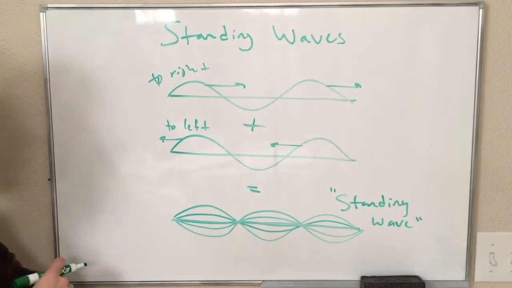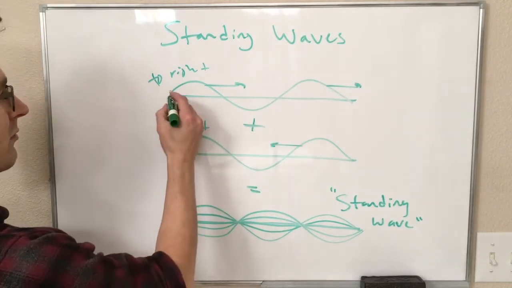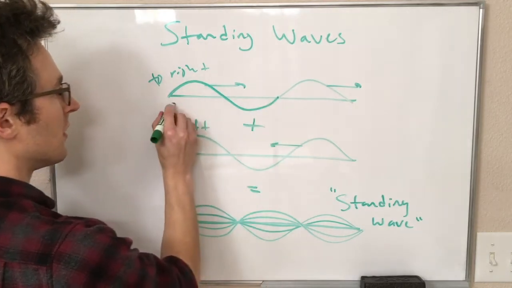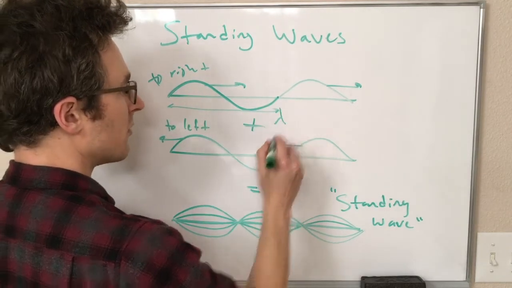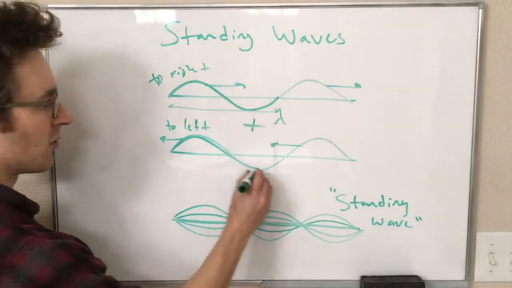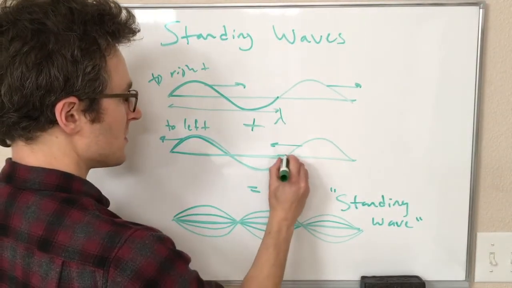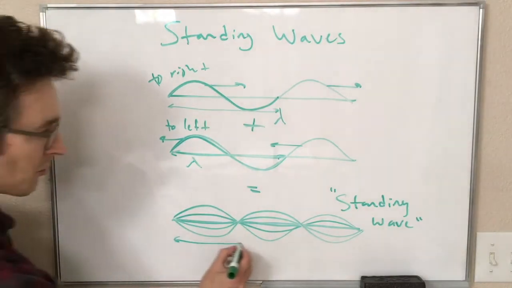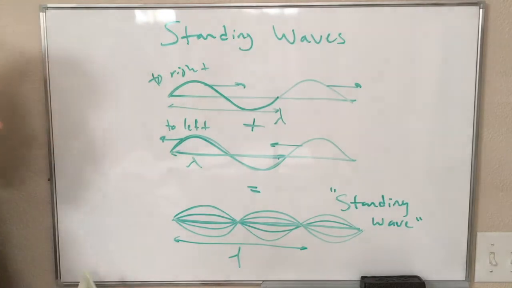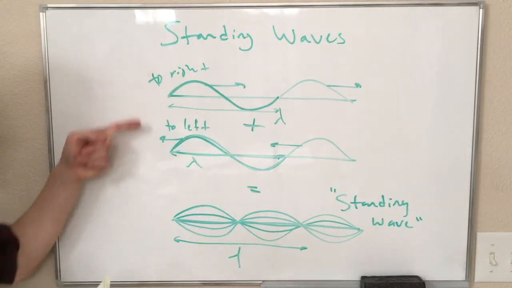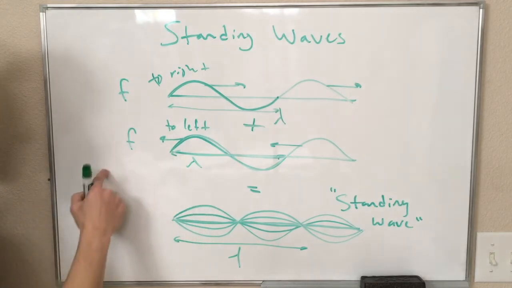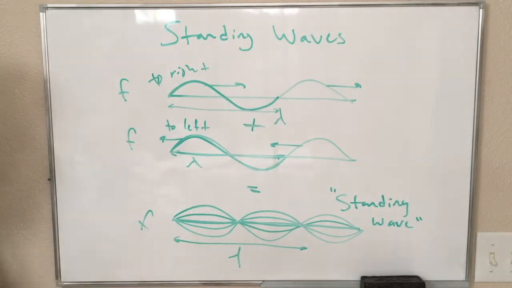And if I wanted to mark that on here, my wavelength of this top wave is like this. This is my wavelength lambda. That's the same as for my wave on the bottom. This is also lambda. So this wave down here has that same wavelength lambda. It also has the same frequency, right? These have a frequency and a velocity associated with them too. This wave has that same frequency as well.